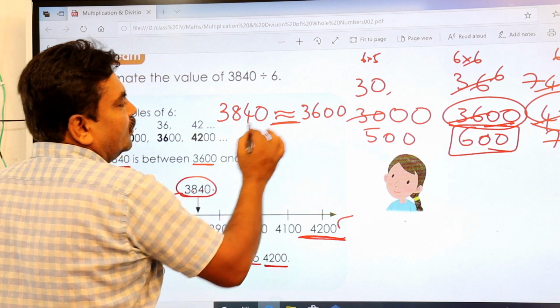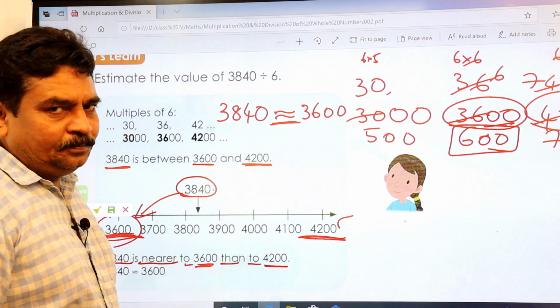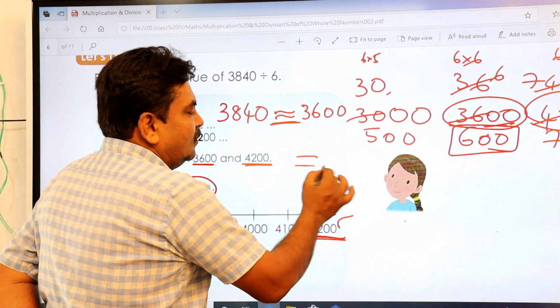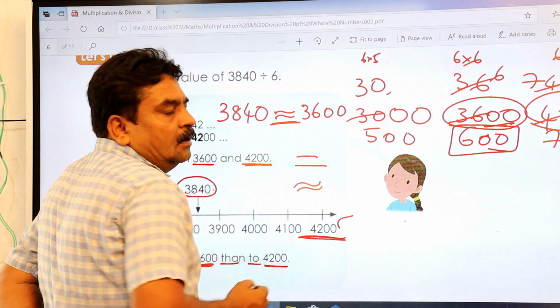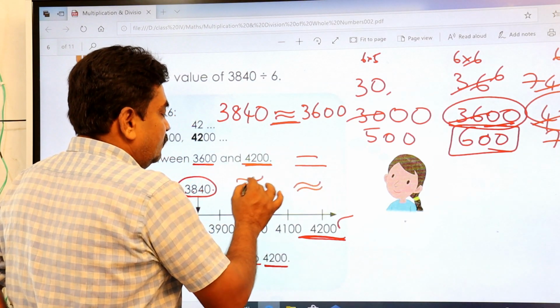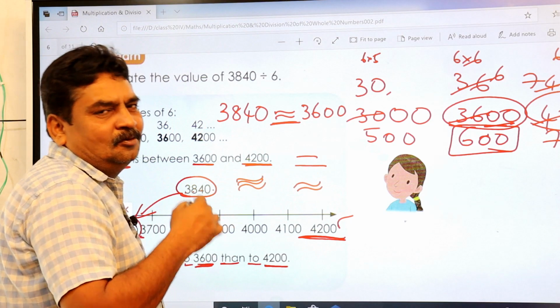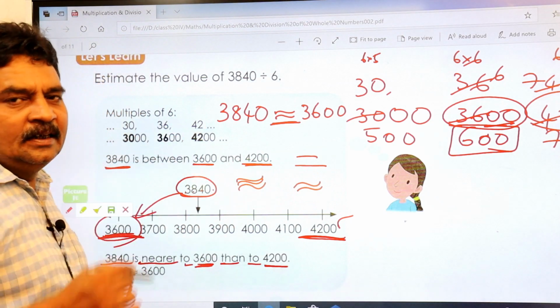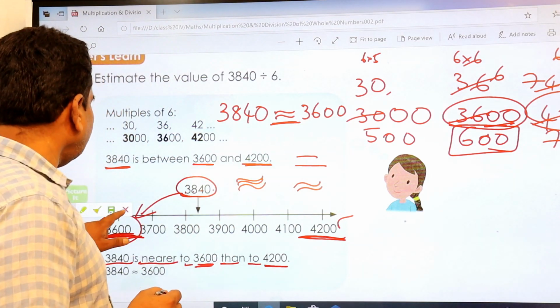This is the symbol for approximation. This is the symbol for equal, this is the symbol for approximation, and this is the symbol for equivalent. That we studied in 8th and 9th class.